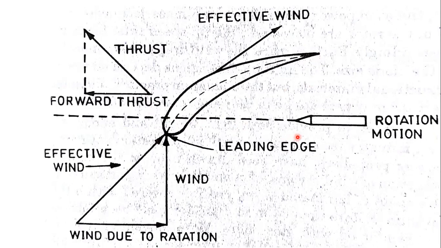Ideally, the blade has to be twisted. It is a compulsory point, but because of the construction difficulties, this is not always achieved.